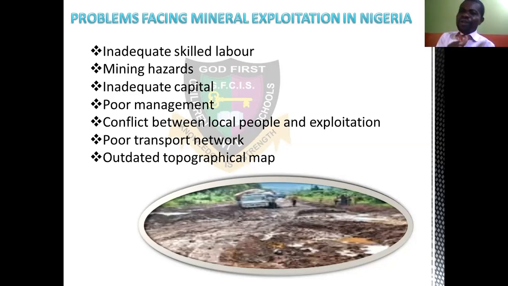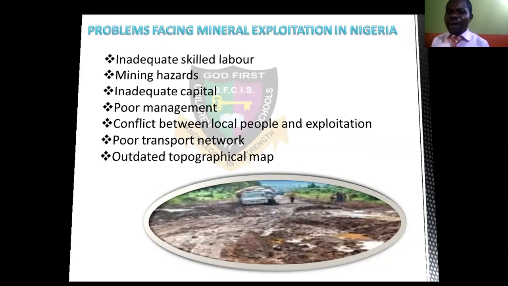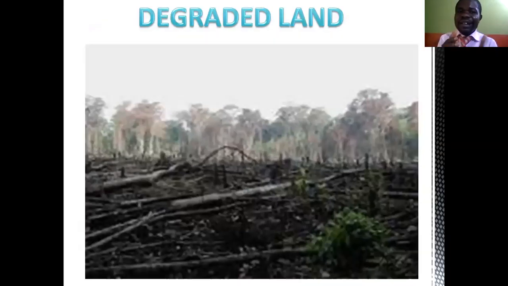Then let us look at some solutions to these problems we have just discussed. This is a degraded land. That's one of the problems too. If you have this land, you see that there are no more bushes. These trees you are seeing here that are naked, they are supposed to be real trees.